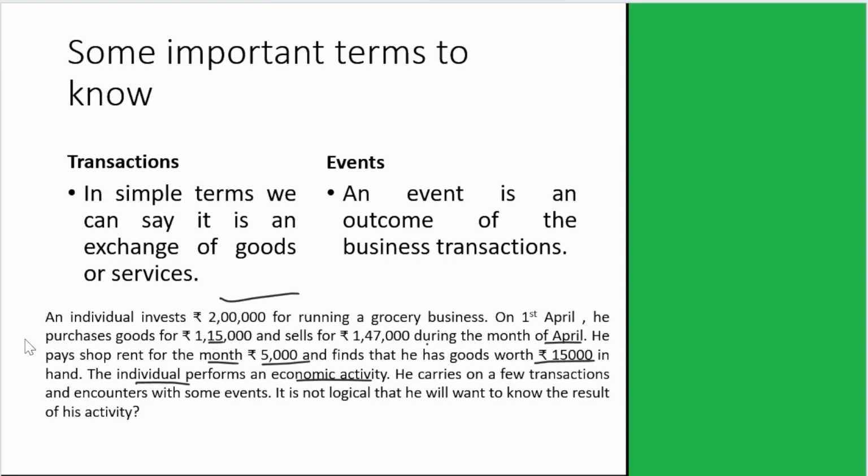So a transaction is an exchange of goods or service. Here what exchange does he do? He purchased goods, he sold goods, he paid rent. These are all the transactions which he performed in this scenario. And some events. Event is what? Event is the outcome. So what outcome did he get at the end? He got rupees 15,000 worth of goods in hand at the end of the month.